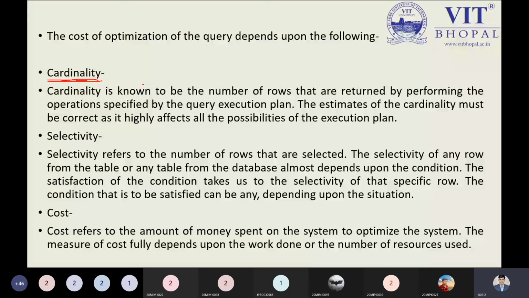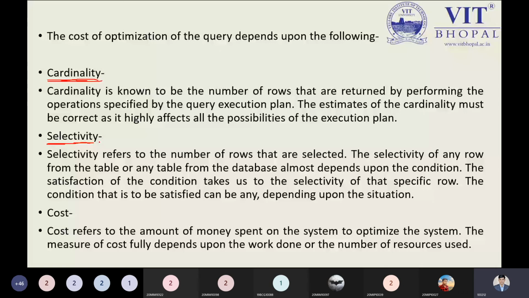Next one is selectivity. This is the second point. If I choose all, all the attributes of my particular table or relation will generate the whole relation. With selectivity, I select only the person whose salary is higher than 10,000. So I have to use the proper selectivity. I'm applying the condition, so my cost will be the minimum.